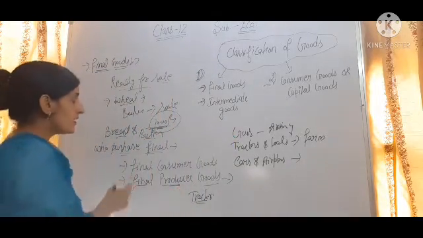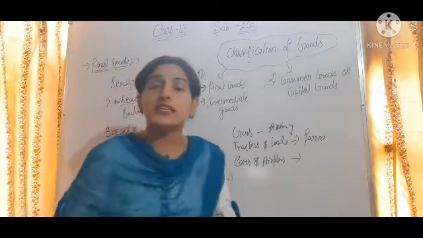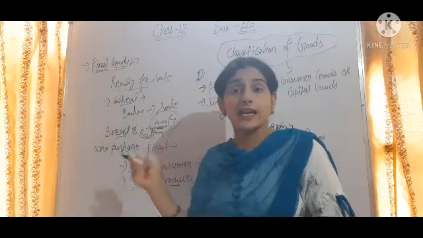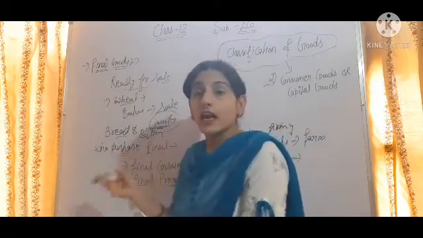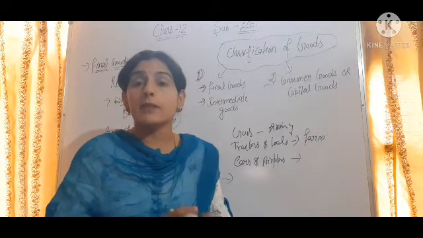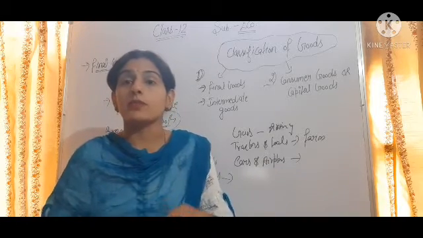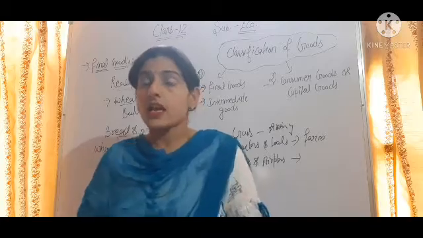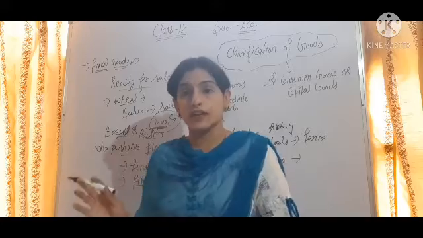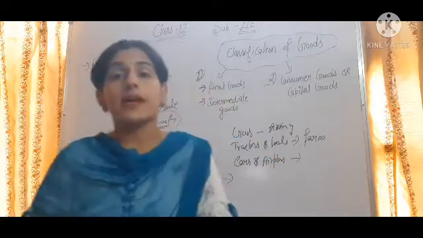So we have studied about final goods. Final goods are those goods which are ready for sale in the market and nothing value should be added. For example, bread and butter, tractor, machines. Bread and butter are final consumer goods. Milk, if milk is used by a bakery, that is an intermediate good, meaning that is not a final good because that will be used to make something else, but if consumed by a household, to drink, to make tea, that is a final good. So final goods are those goods which are ready for sale, like bread, butter, milk.